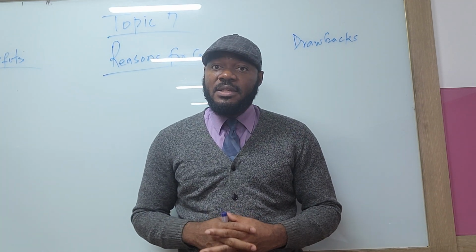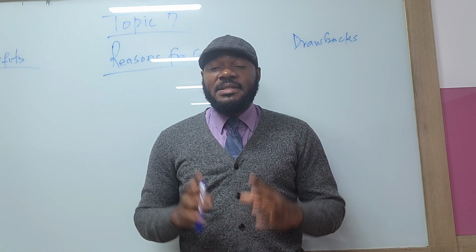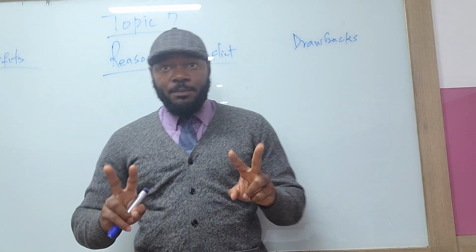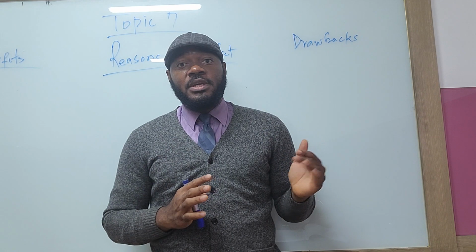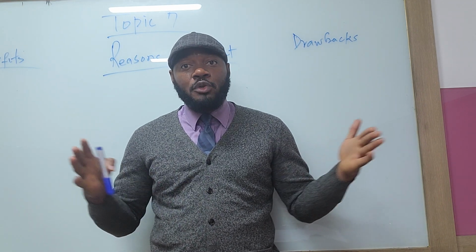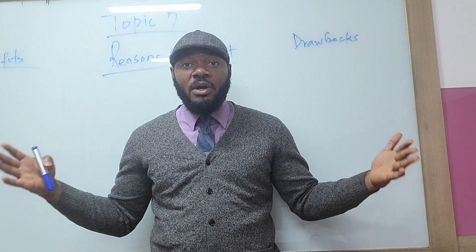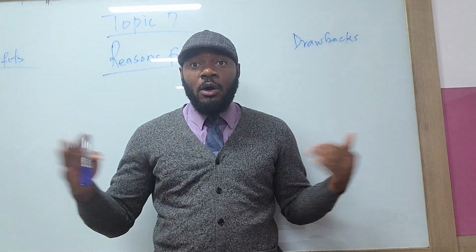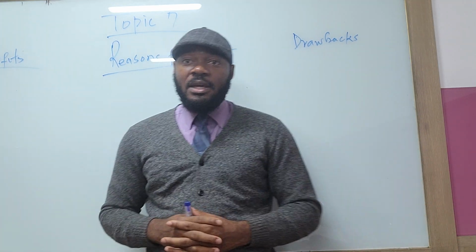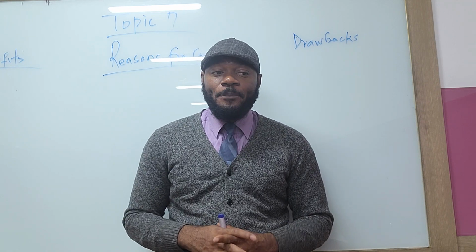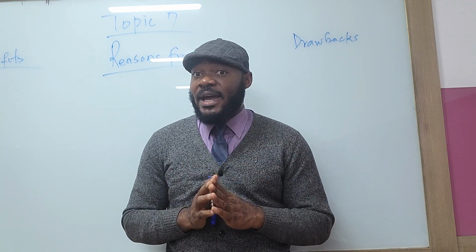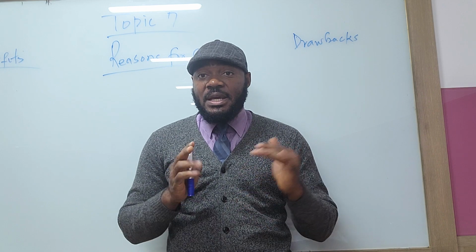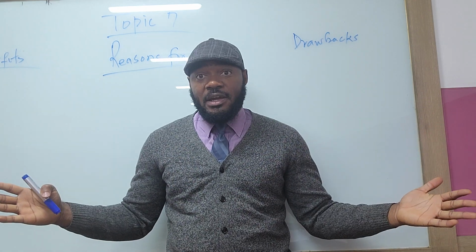We said conflict is simply a disagreement between two people or two countries within a protracted period of time. And protracted period of time means a long period of time. So basically, conflict is a disagreement or a fight between two countries over a long period of time.